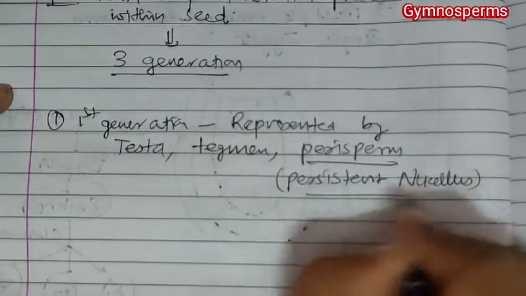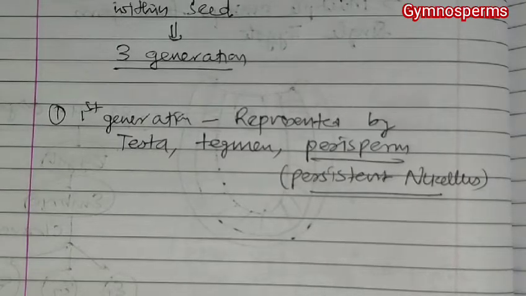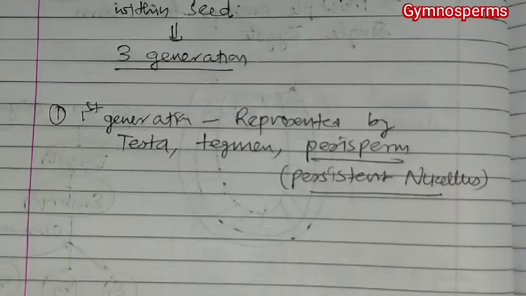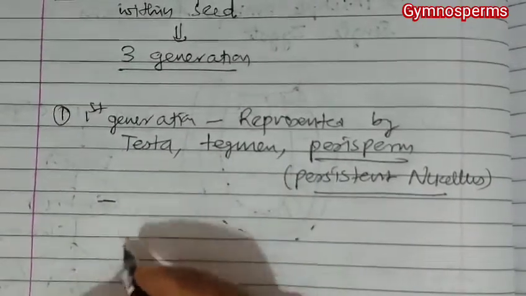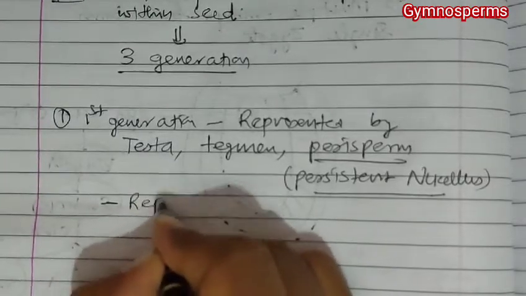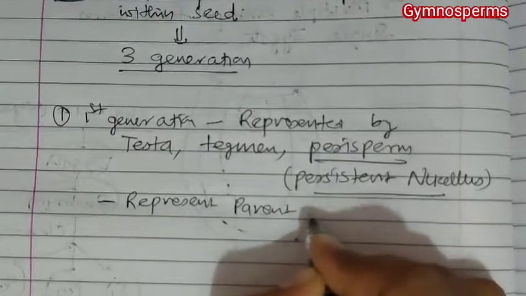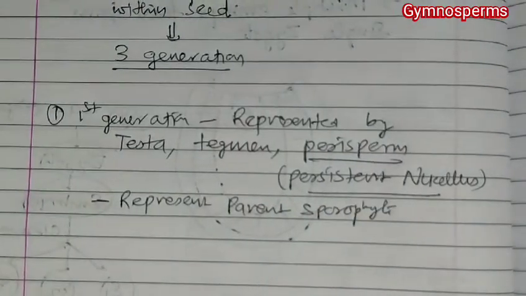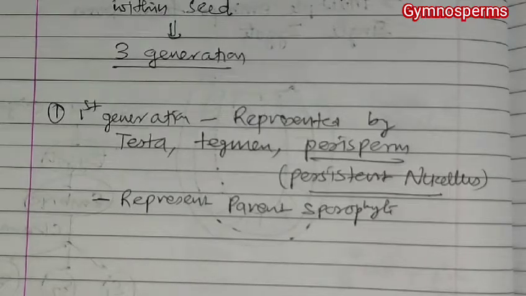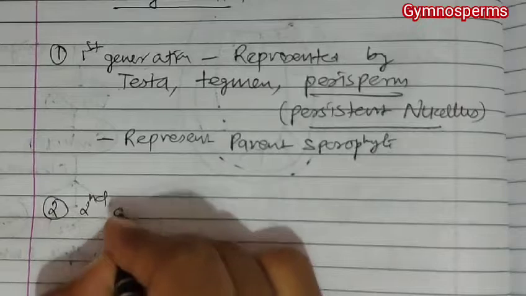Perisperm is persistent nucellus. So it is testa, tegmen and perisperm, which represent the parent sporophyte.